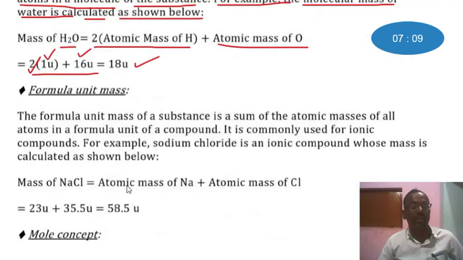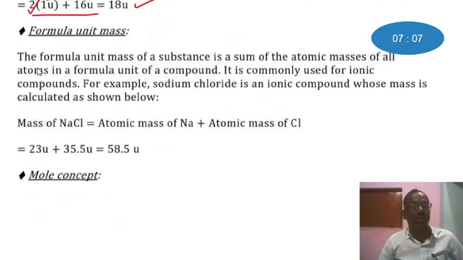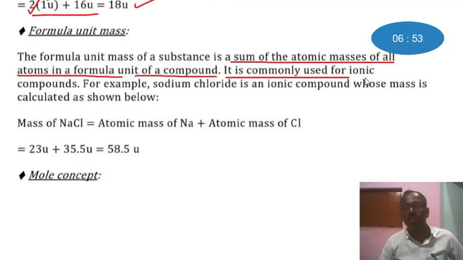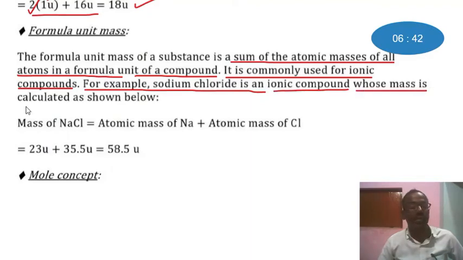Formula unit mass. The formula unit mass of a substance is the sum of the atomic masses of all atoms in a formula unit of a compound. It is commonly used for ionic compounds. For example, sodium chloride is an ionic compound whose mass is calculated as shown below.